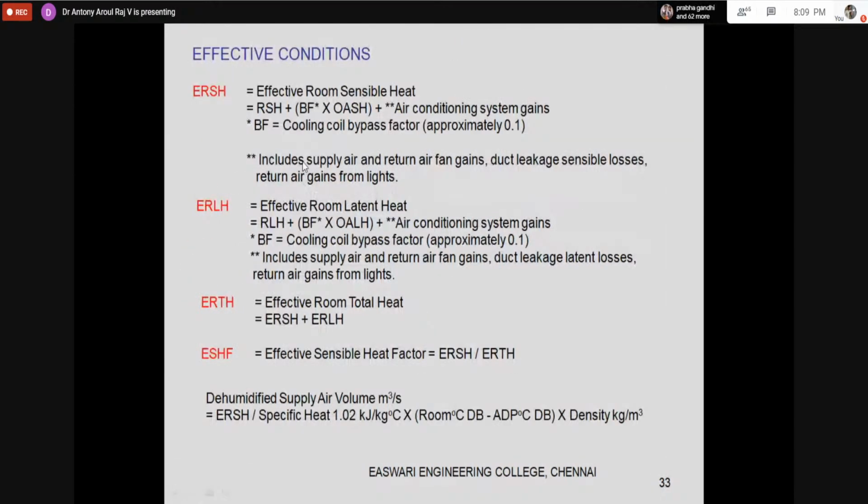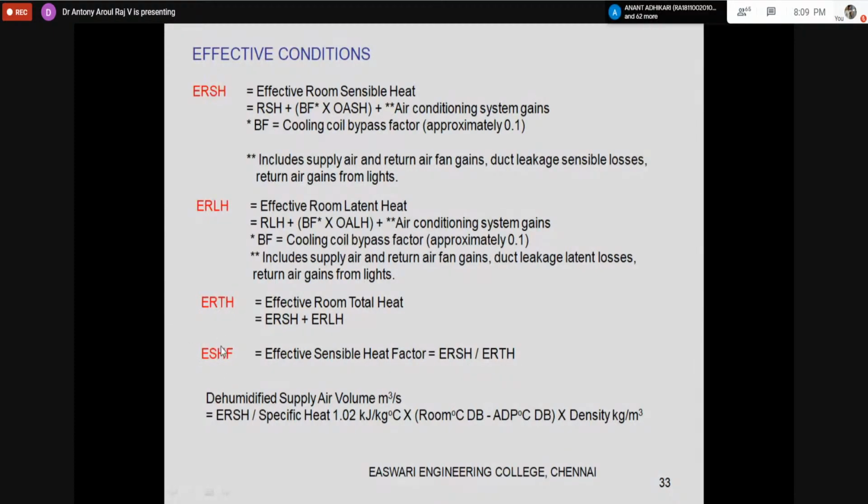So what is the effective room sensible heat line? I have room sensible heat, bypass factor into outdoor air sensible heat, and air conditioning system gains. Similarly, effective room latent heat: I have room latent heat, bypass factor into outdoor air latent heat, and the air conditioning system. When I put both together, I have effective room total heat. But better than this, very useful is the effective room sensible heat factor.